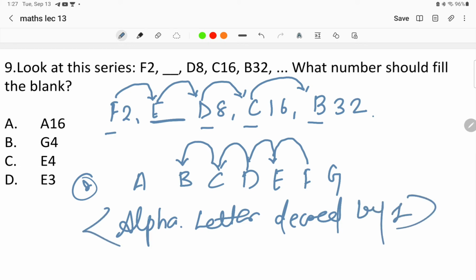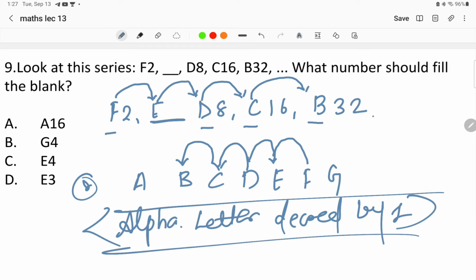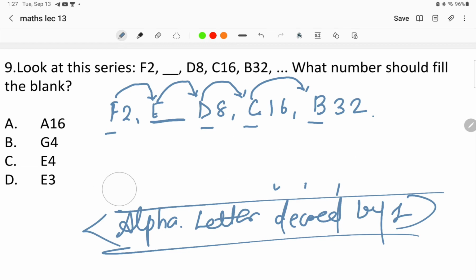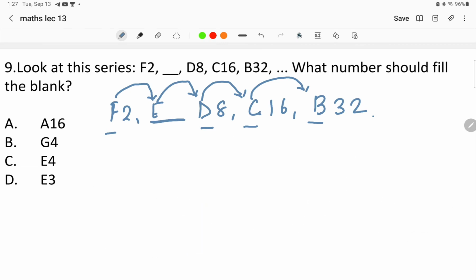Okay, the alphabetical letters here have been decreased by 1. That is B, C, D, E, F. This is the pattern that has been followed. Now for the numbers, if we see the numbers over here, what we find is each number is multiplied by 2.